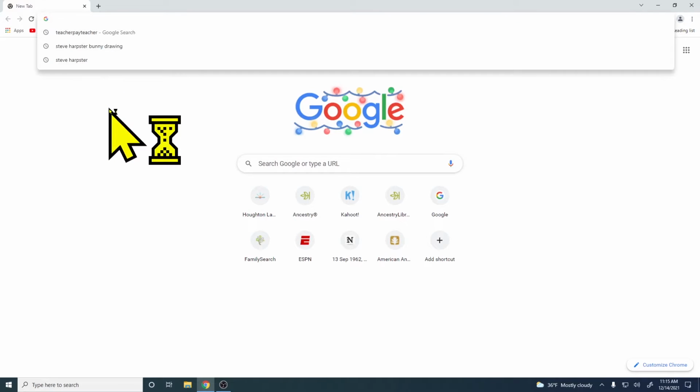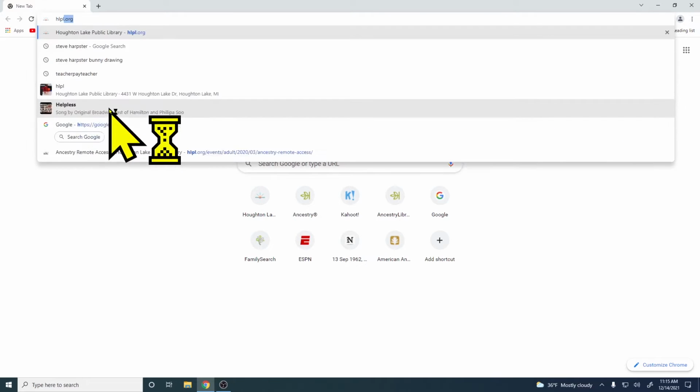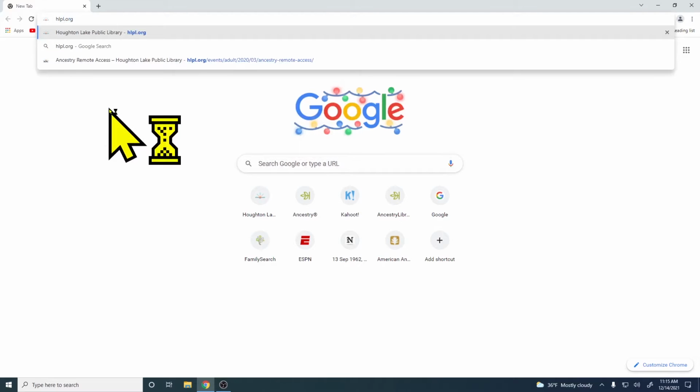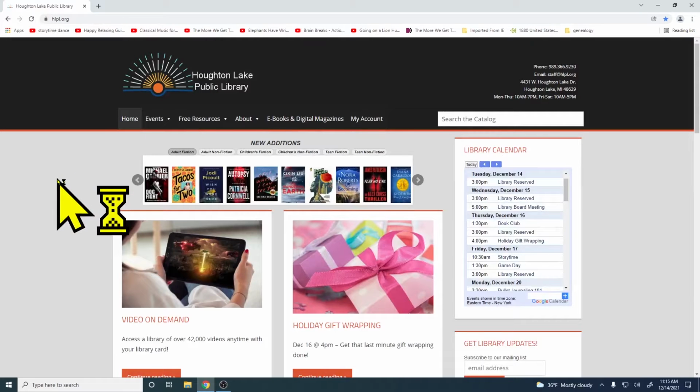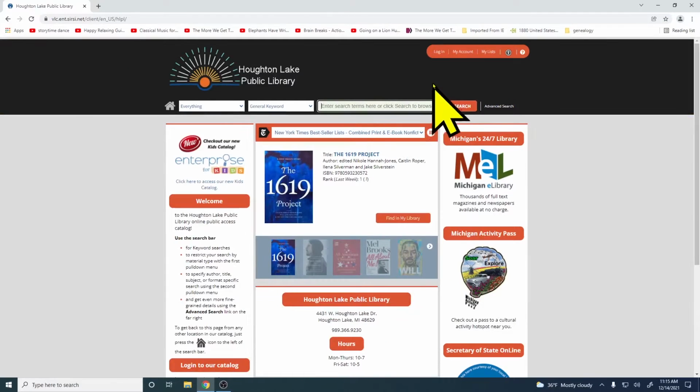You're going to go up into your address bar, and you're going to search for hlpl.org. That should take you to our website. And from here, we're going to need to make sure we log into our account. So we're going to click on the My Account button. And then we're going to go up to the top, and we're going to click on this login link here.